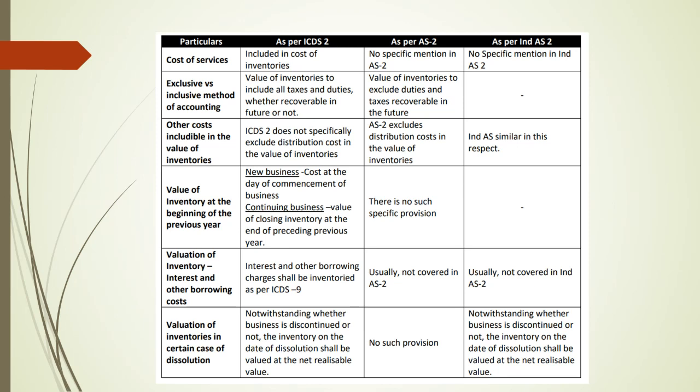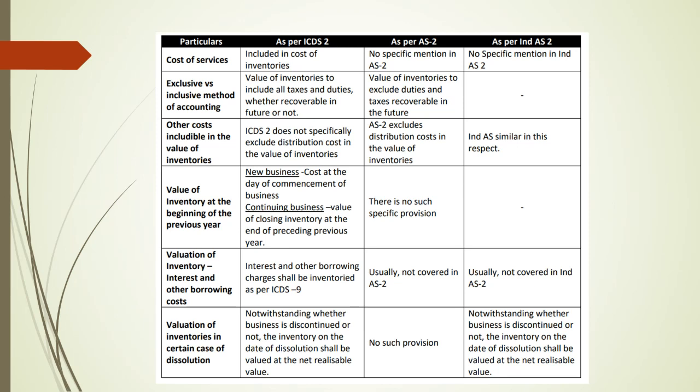So the first and foremost thing that a valuer, the cost accountant, has to evaluate is how come their books of accounts maintained under these accounting standards have a distinction from the income tax requisite standard, that is ICDS 2. For which we were making that point by point comparison yesterday.